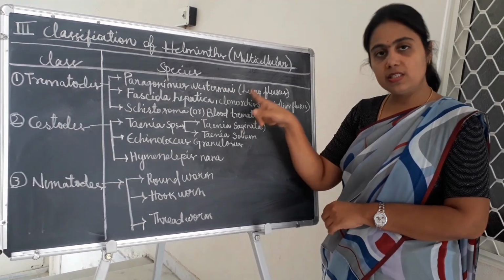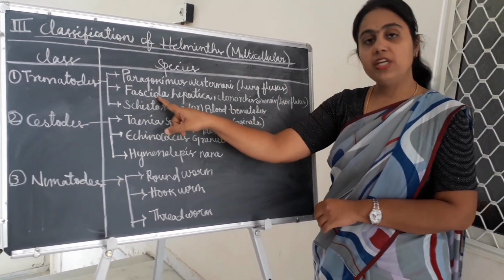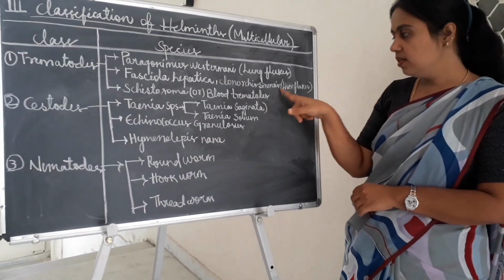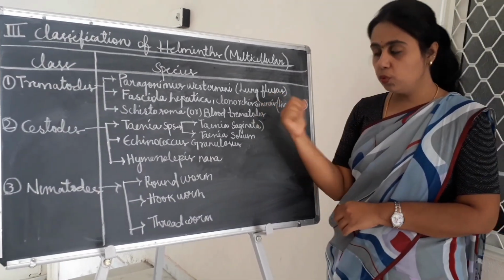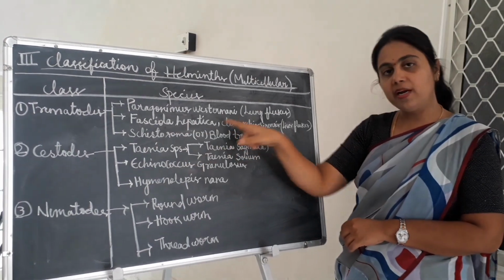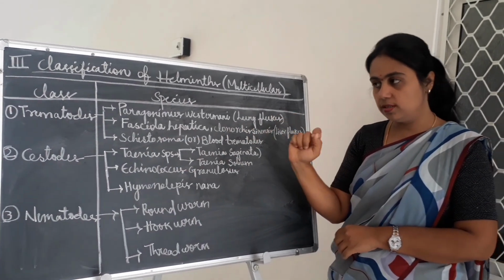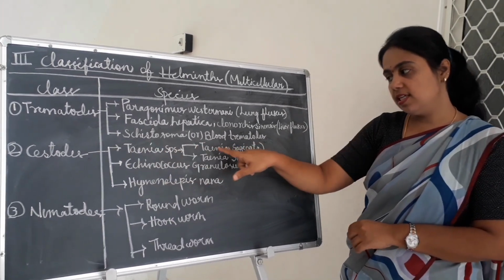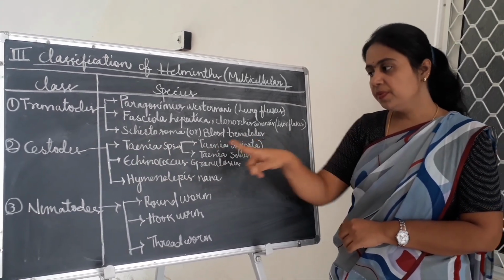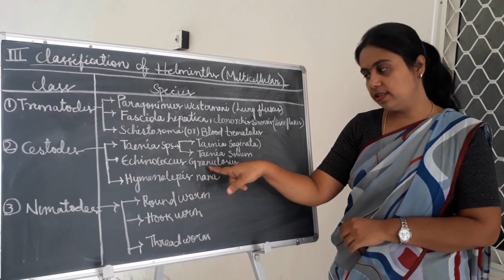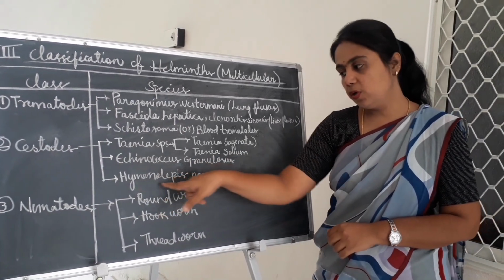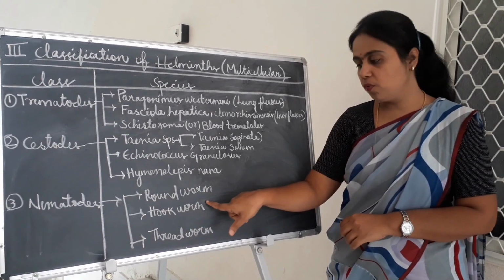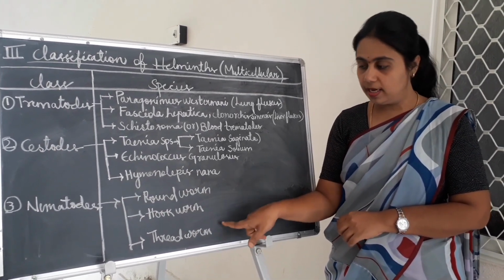Paragonimus westermani, which is a lung fluke, Fasciola hepatica and Clonorchis sinensis, which are liver flukes, and Schistosoma, or blood trematodes or blood flukes. In cestodes we are going to study Taenia species, Taenia saginata and Taenia solium, and Echinococcus granulosus and Hymenolepis nana. In nematodes we are going to study roundworm, hookworm and threadworm and also other worms.